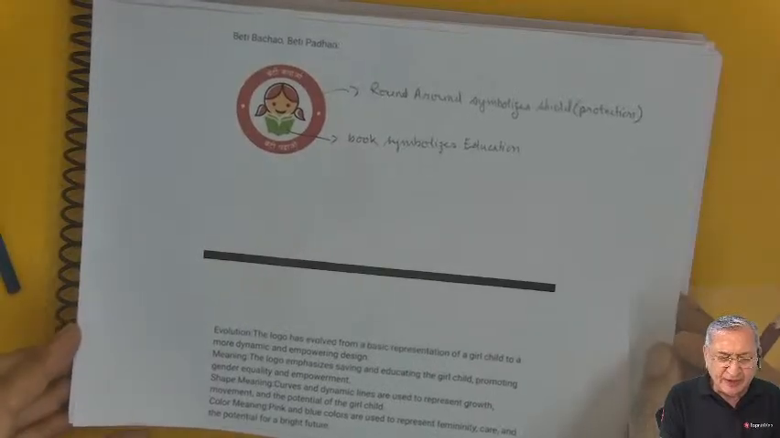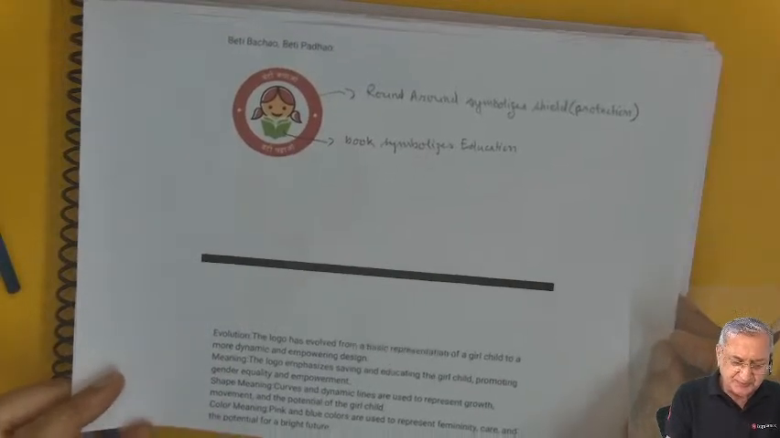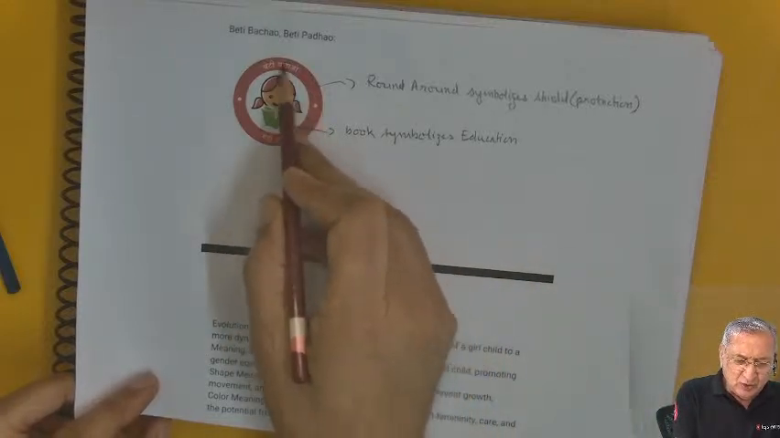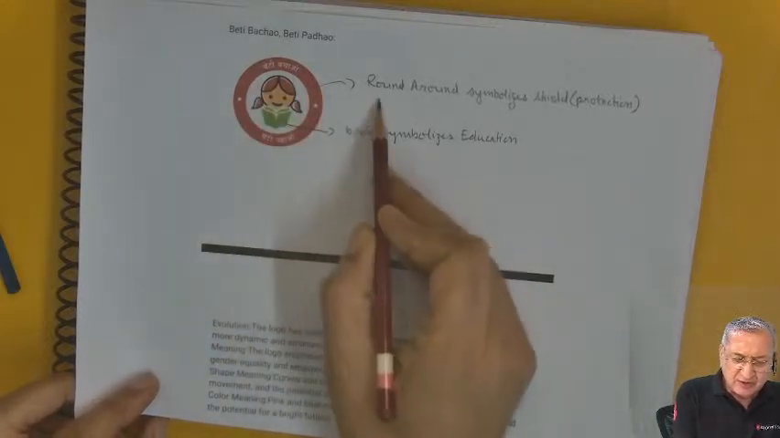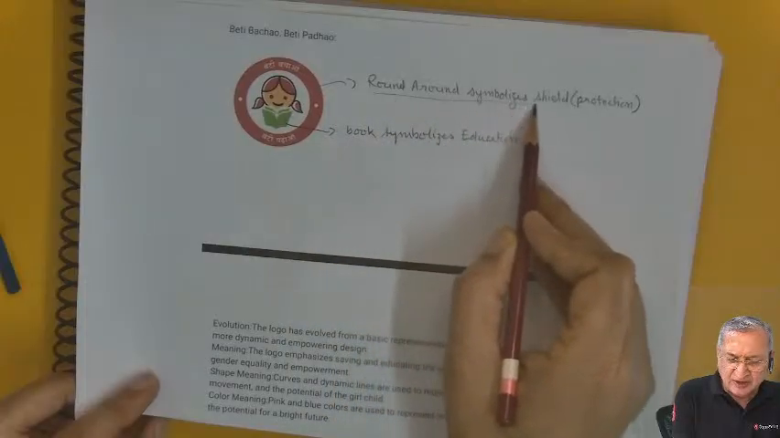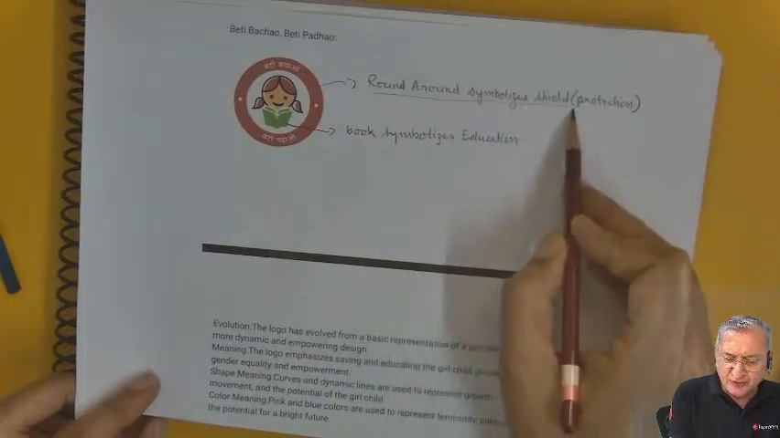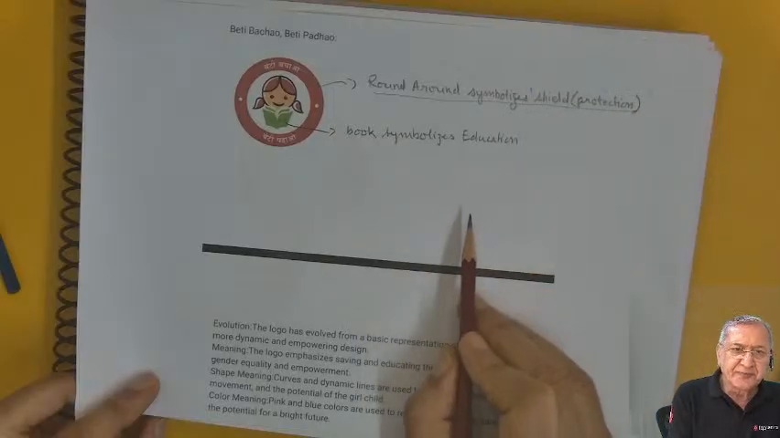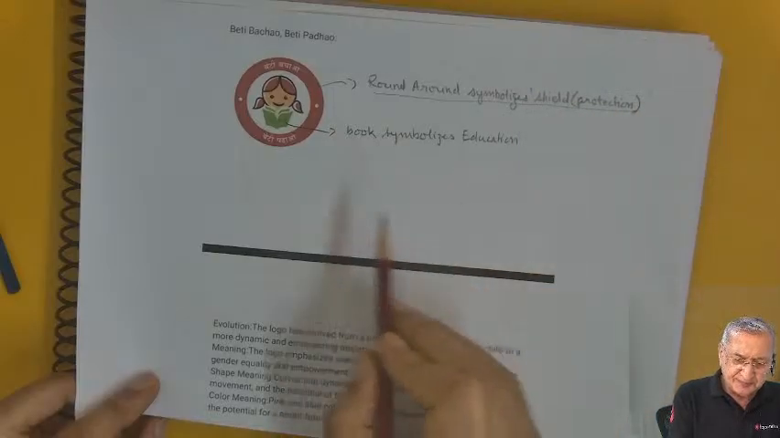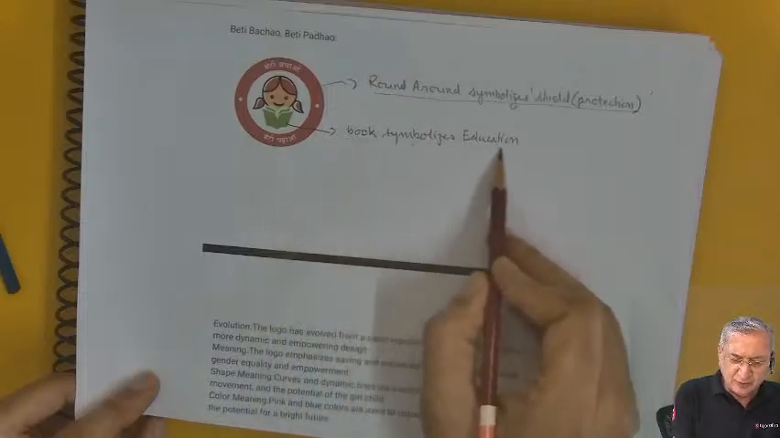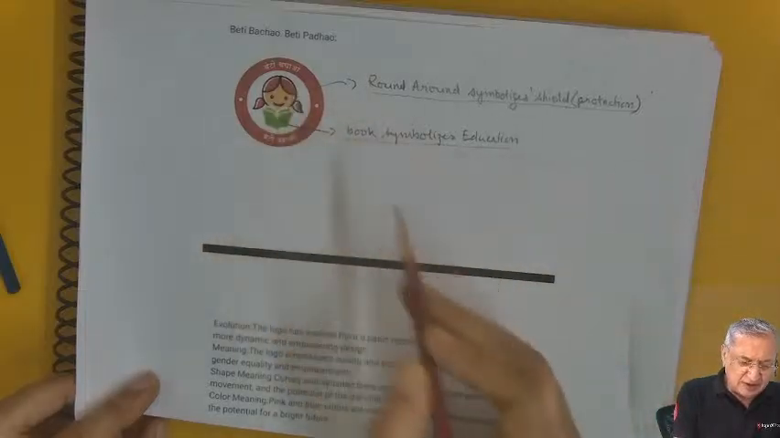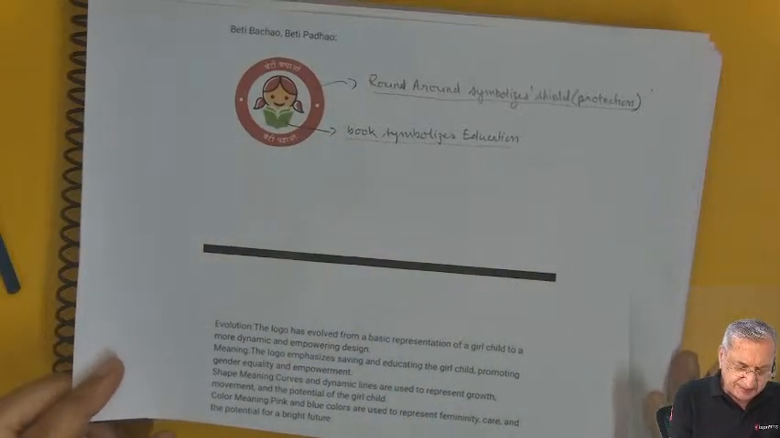Beti bachao, beti padhao. How many of you really know the meaning of this? The round shape symbolizes a protective shield. The book symbolizes, of course, education. And here is a girl, a child girl.